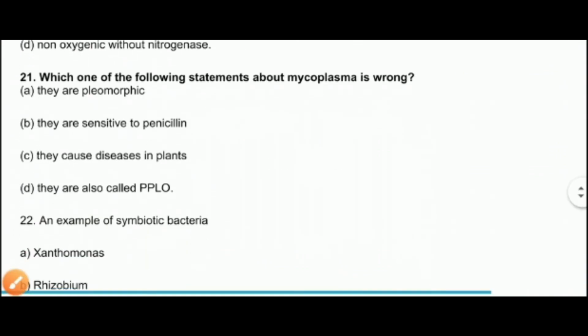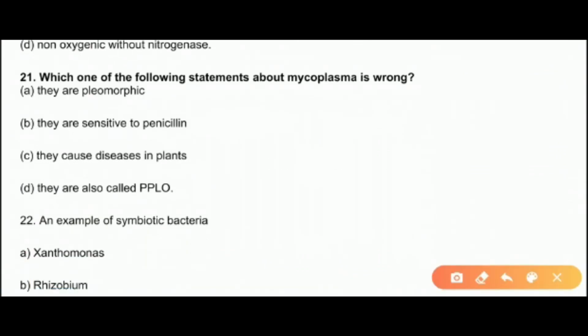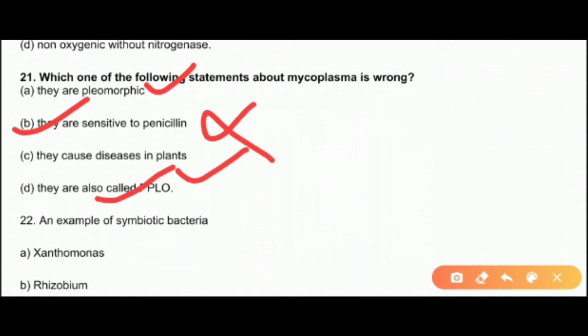Now the next question is, which one of the following statements about mycoplasma is wrong? They are pleomorphic. Yes, this is not wrong, this is correct. They are sensitive to penicillin. No, they are not, because the cell wall is not present and penicillin works on the cell wall only. They cause diseases in plants. This is also correct. They are also called PPLO. Yes, this is also correct. So the wrong statement is the B statement. So the answer will be B.